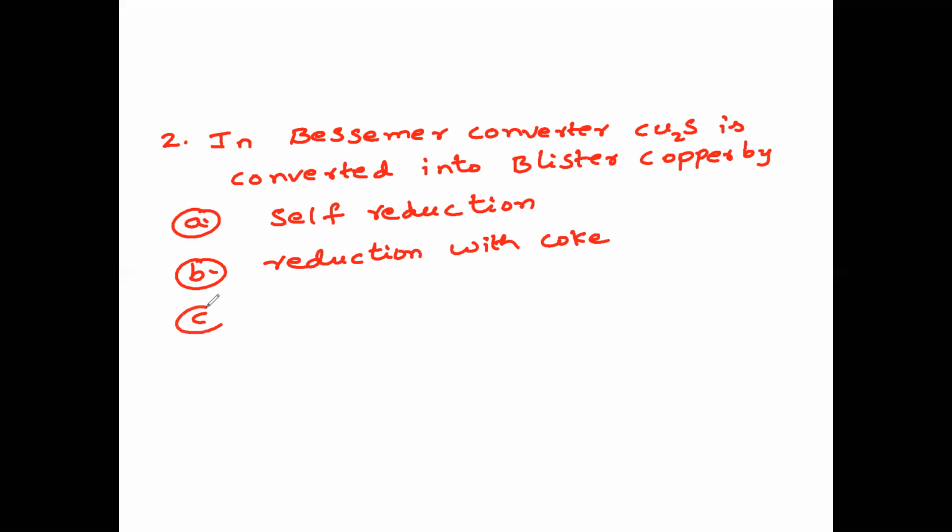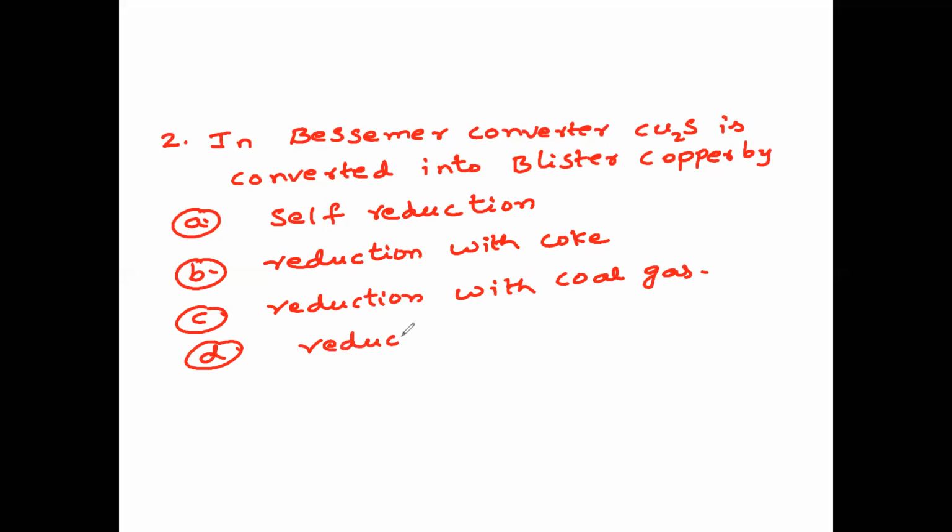Third option, C, reduction with coal gas. And fourth option, reduction with hydrogen gas. So in a Bessemer converter, cuprous sulfide